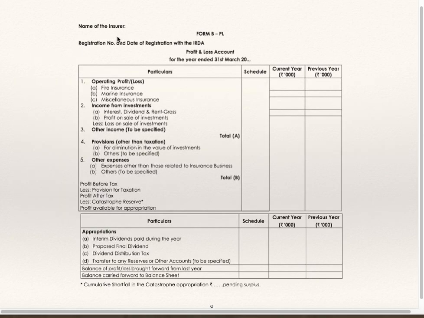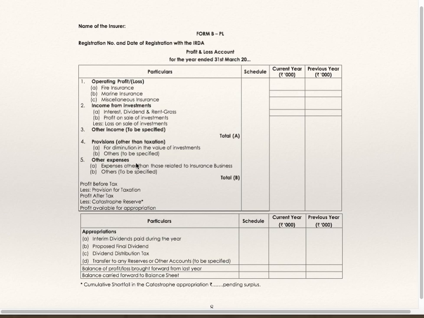Form B PL, this is for profit and loss account format. Name of the insurer, registration number, date of registration with IRDA, profit and loss account for the year ended. 4 columns, particulars, schedule number, current year, previous year. First, operating profit from fire, marine and miscellaneous insurance. Second, income from investment, interest, dividend, rent, profit on sale of investment, less loss on sale of investment, other income to be specified. Total of A is total income.